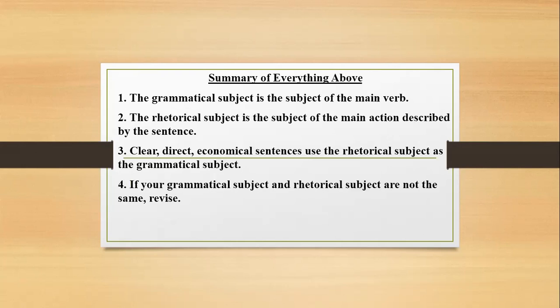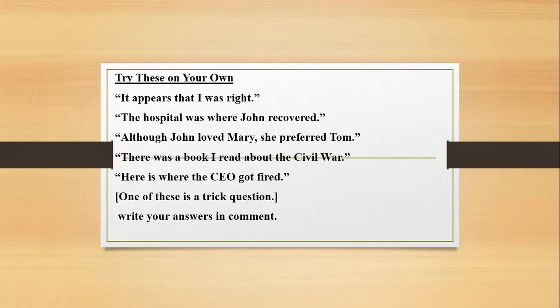Summary of everything above. 1. The grammatical subject is the subject of the main verb. 2. The rhetorical subject is the subject of the main action described by the sentence. 3. Clear, direct, economical sentences use the rhetorical subject as the grammatical subject. 4. If your grammatical subject and rhetorical subject are not the same, revise.